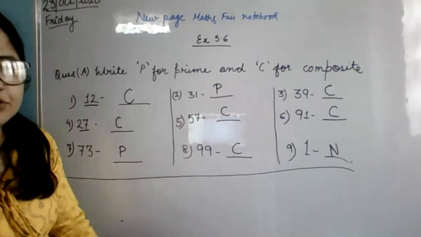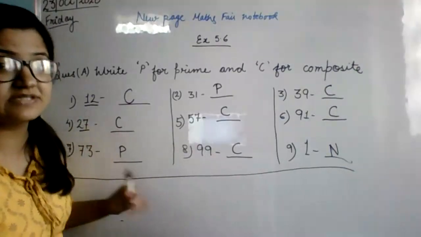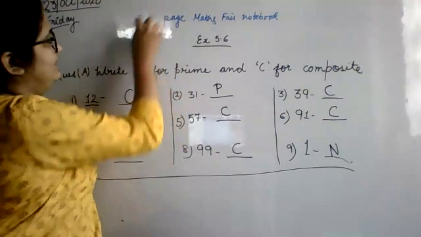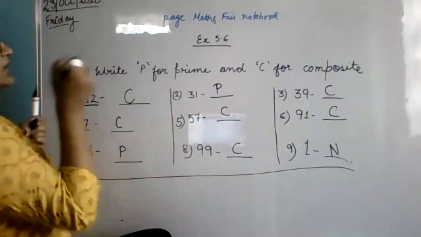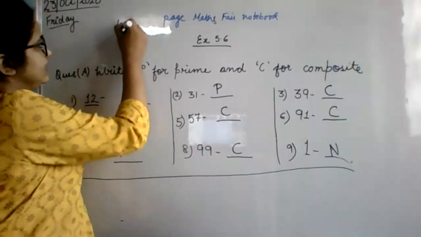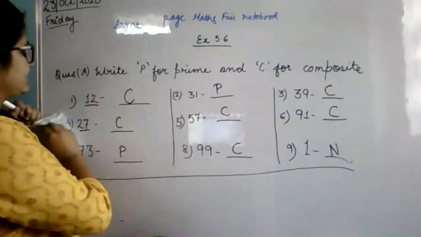Okay, now take out a new page in your maths notebook. No, sorry. Same page. Continue on the same page. Draw the ending line. Leave 2 lines in between. And write question B.